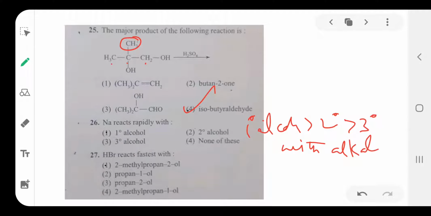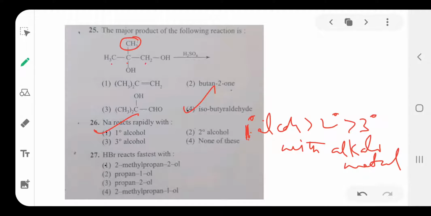Metals have a basic nature. Primary alcohol is less hindered and a little bit more acidic compared to tertiary and secondary, that's why it reacts with metals. So primary alcohol reacts fastest with alkali metals compared to secondary and tertiary alcohol. So the option is primary alcohol.